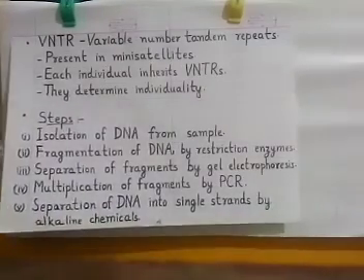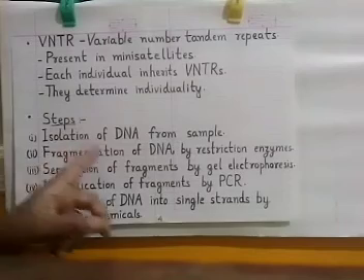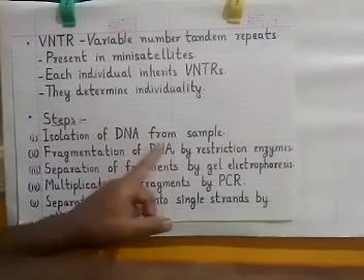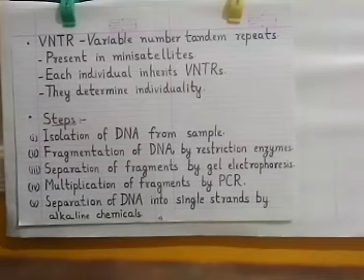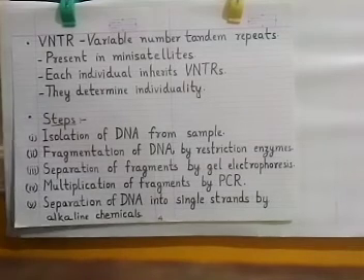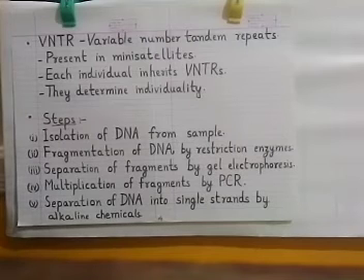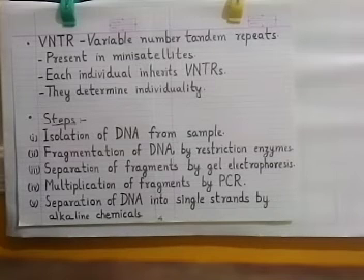Now technically, the steps involved in DNA fingerprinting are, first of all, isolation of DNA from the sample. The sample can be obtained from any place. It can be from a crime scene or from a study area for research.